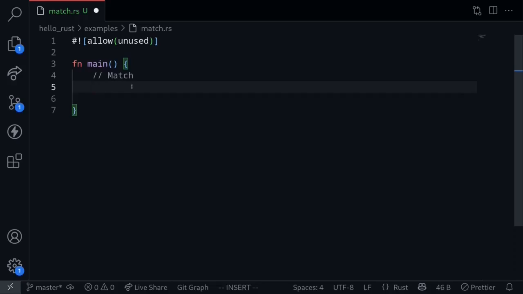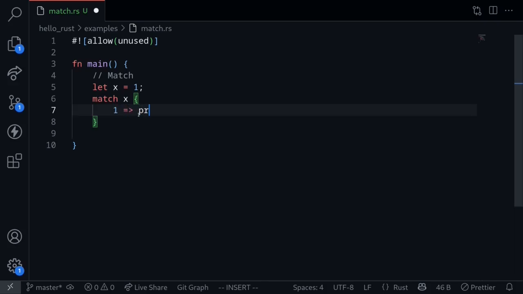Match is a syntax that will allow us to execute code depending on the value that was matched. For example, let's say that we have a variable x equal to 1. To match this value and then execute a conditional statement, we'll start with the keyword match, followed by the variable that we want to match, match x. And inside here, we'll write our conditional statements. For example, if x is equal to 1, let's println a string 1.